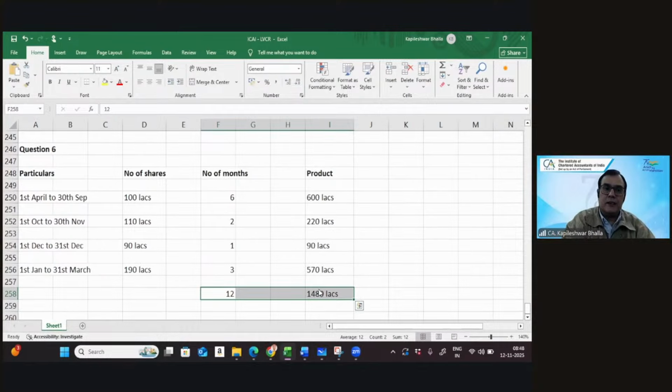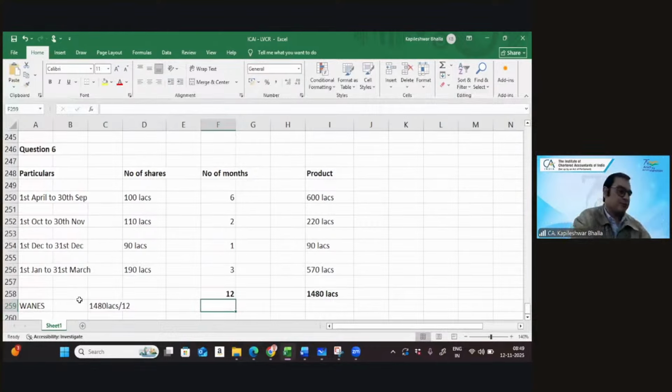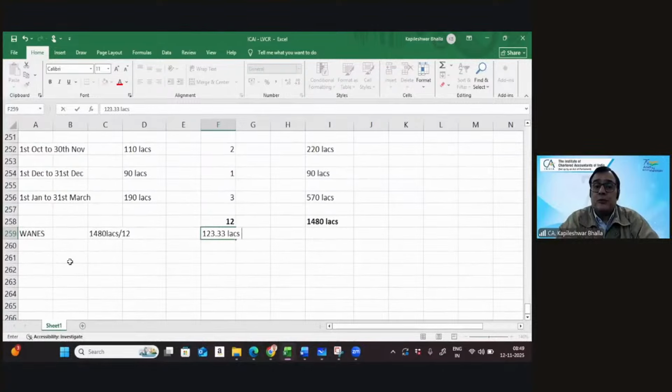So let's get the weighted average in this case. So we get the weighted average number of equity shares, 1480 lakhs divided by 12. Let's get the weighted average. And I think that's 123.33. That is the weighted average. Okay, now this takes care of the denominator. Now we need to focus on the numerator as well.